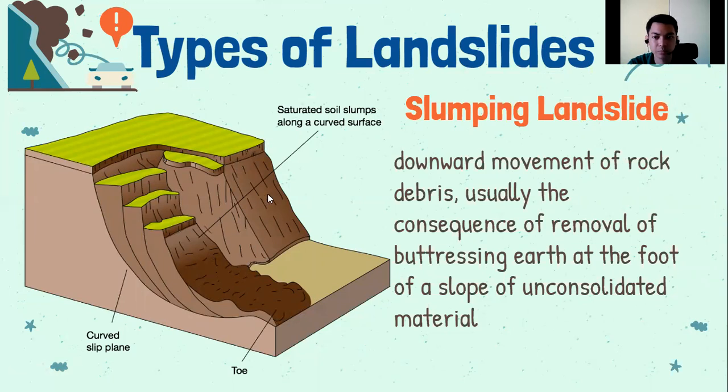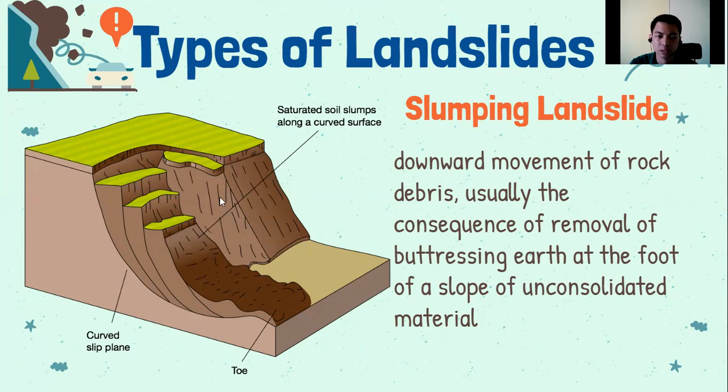So tinatapyas yung gilid ng bundok. So gumagawa ng kalsada. So nagkakaroon tayo ng slumping landslide, kasi wala nang nag-hold dito sa part na yan. So sometimes itong pagkatapyas nitong gilid ng bundok is nangyayari din naturally.